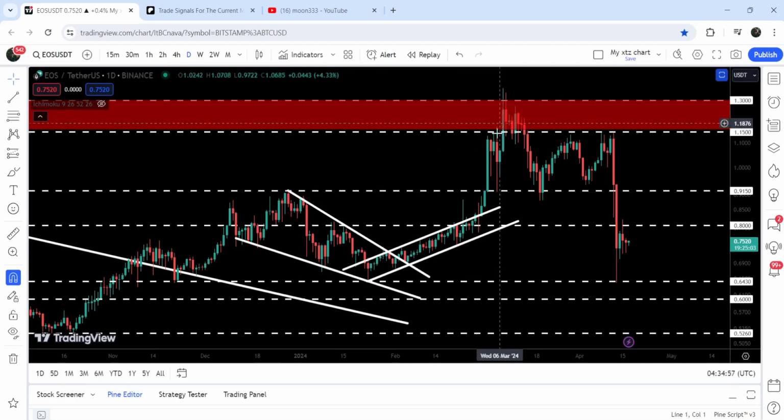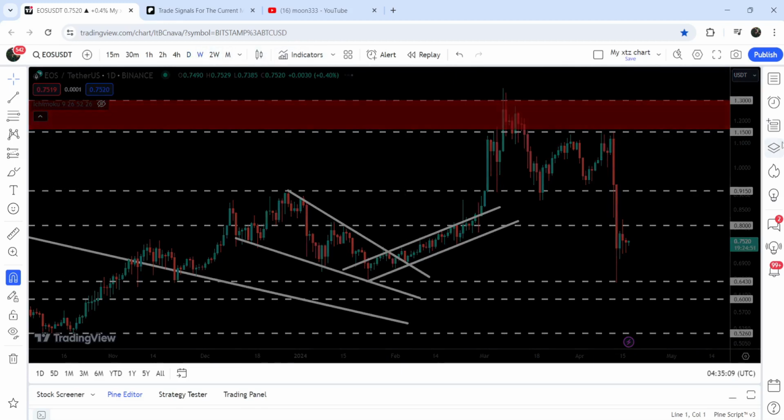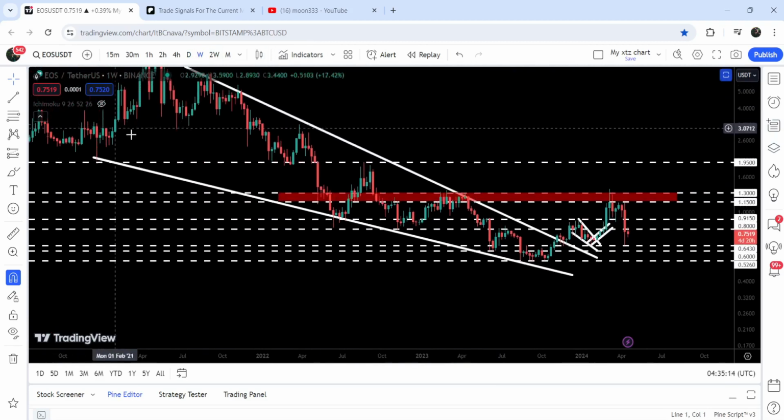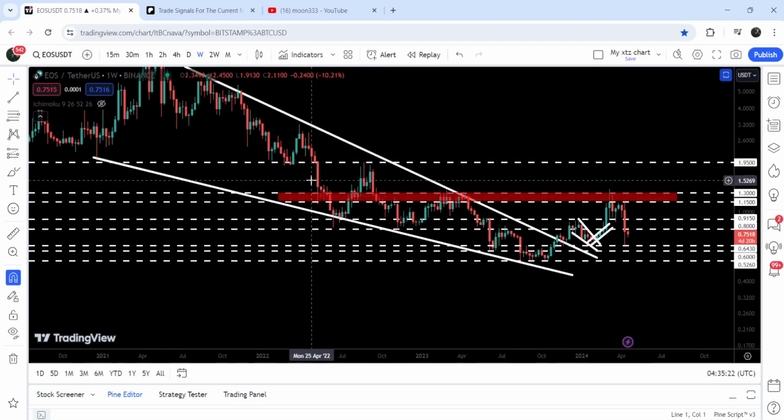And after that, you can see that the price line has rallied very well, but got rejected by this very long-term resistance that starts from $1.15 and goes to $1.30. And if we take a look at the weekly time frame chart, then we can see that previously this resistance zone was working as a very strong support zone here for a few weeks in the month of May 2022. And after the breakdown, it was flipped into a resistance.